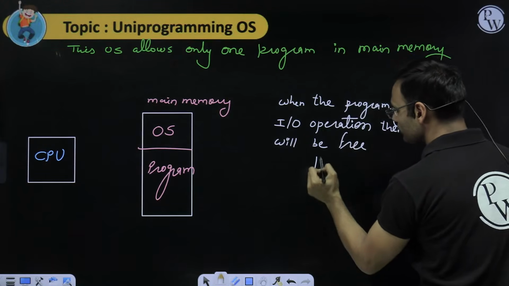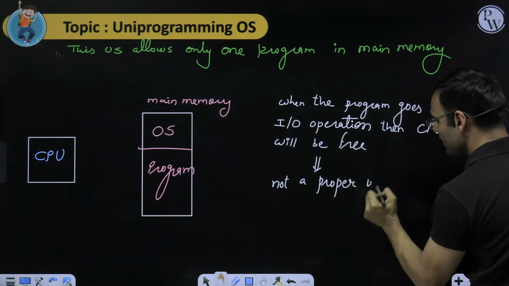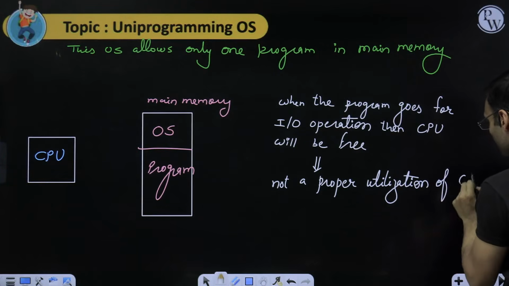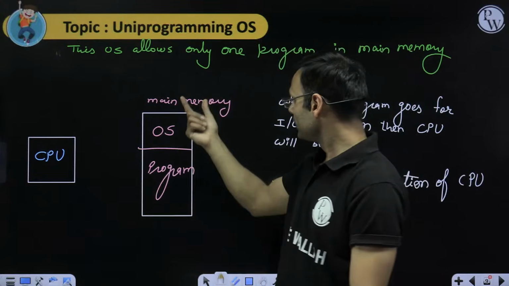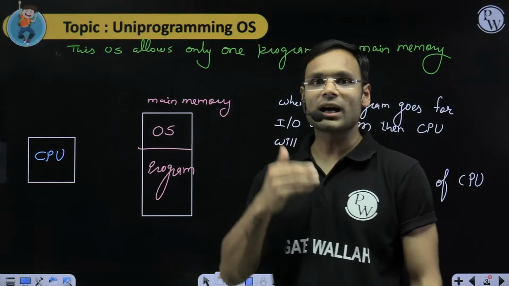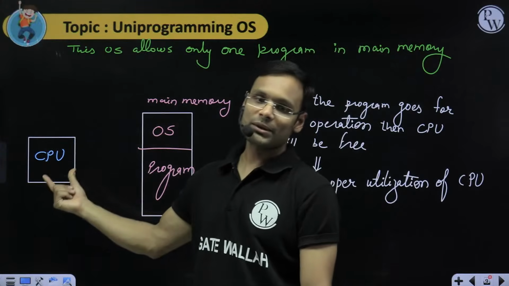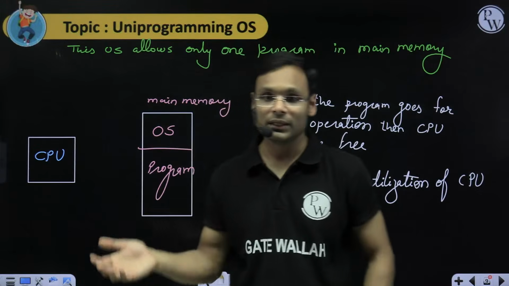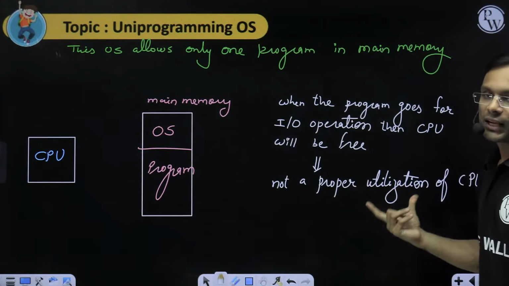What does it mean? Not a proper utilization of the CPU, and the CPU is our main unit. The processor is important. So what happens? You bring one program into the main memory, execute it completely, and then you remove it and bring another program. At a time you are bringing only one program into the main memory. If that program is executing and using the CPU, fine. When it goes for IO operation, there is no other program in the main memory which can use the CPU. That's why proper utilization of the CPU is not happening.